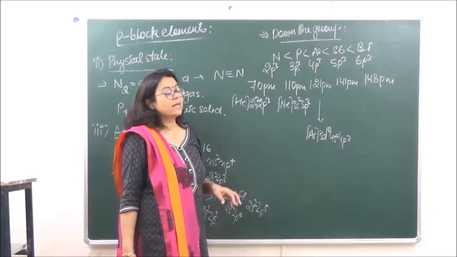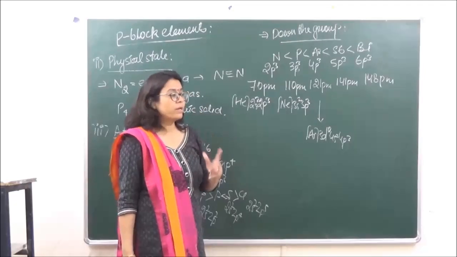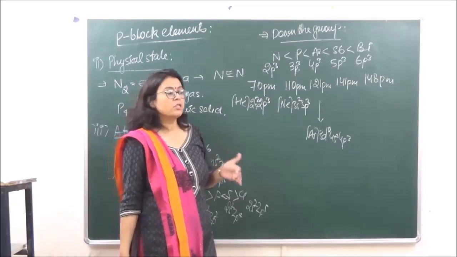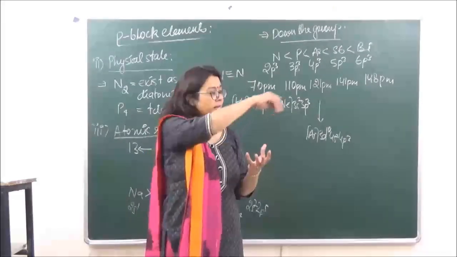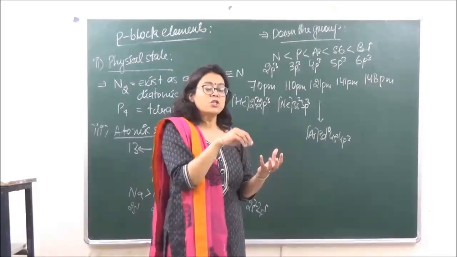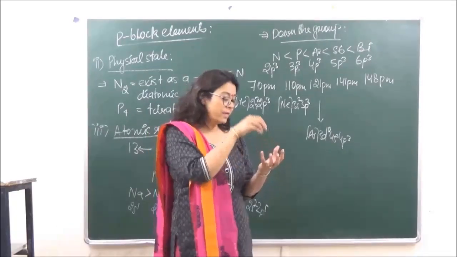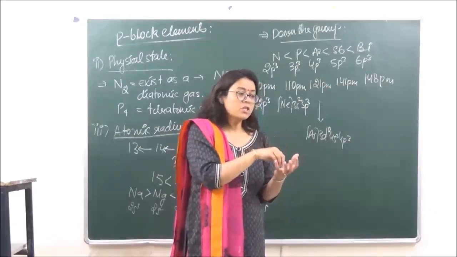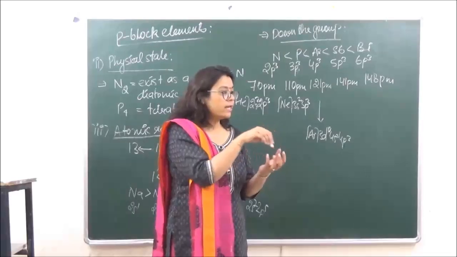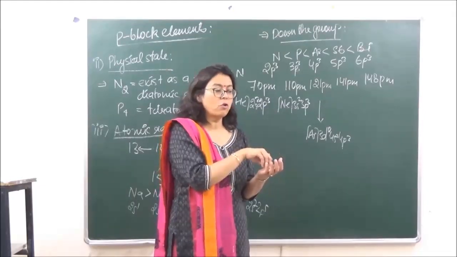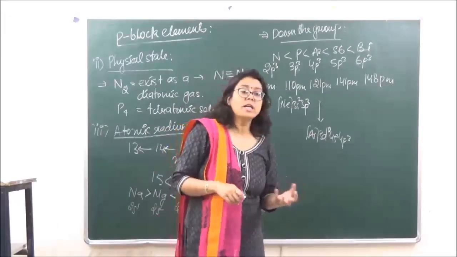Okay, now over here because we are filling the d orbitals, the screening or shielding effect of the d electrons is very less as compared to s and p. So we've come up with a new term over here, screening effect. What do we understand by shielding effect or screening effect? It means that the outer electrons are shielded from nuclear charge by the inner electrons, which means that the nuclear charge will not be able to reach the outer electrons because the inner electron is shielding the outer electrons from nuclear charge. Now d has very poor shielding effect.